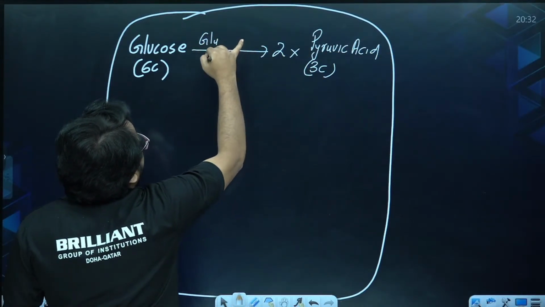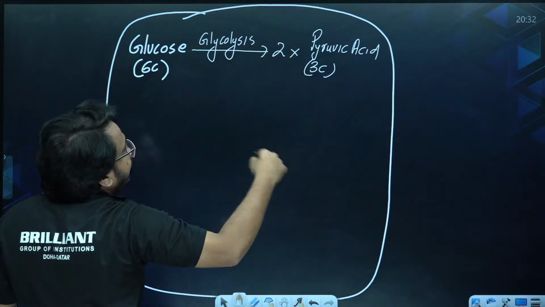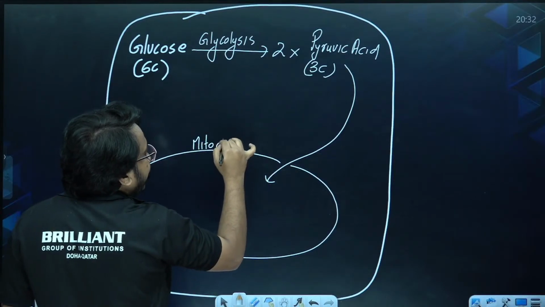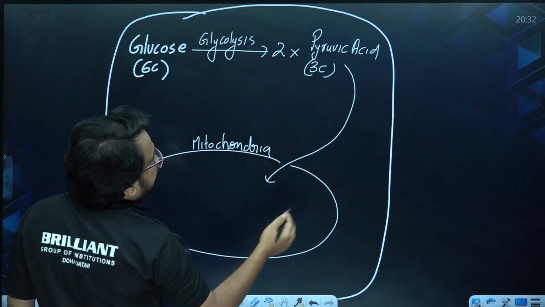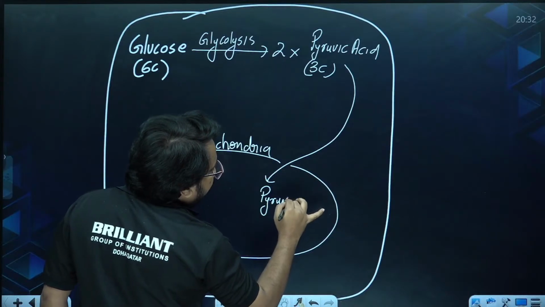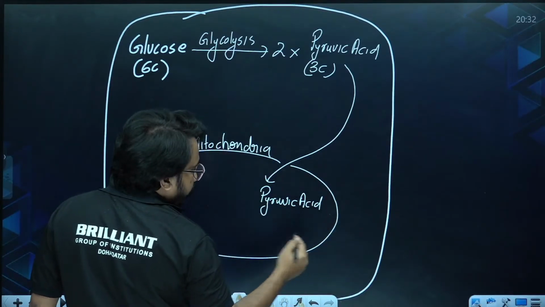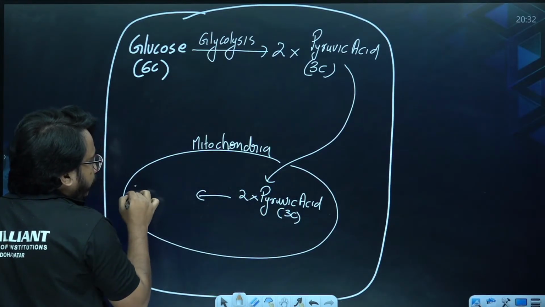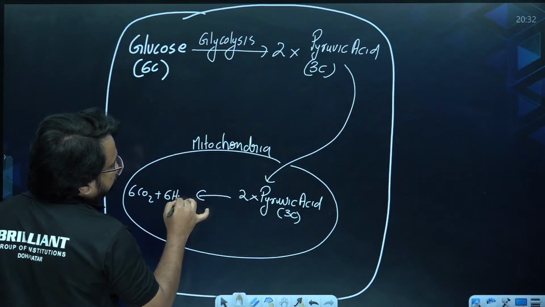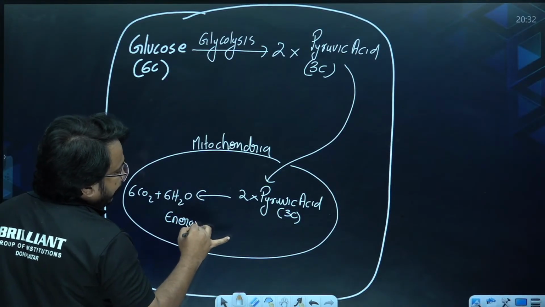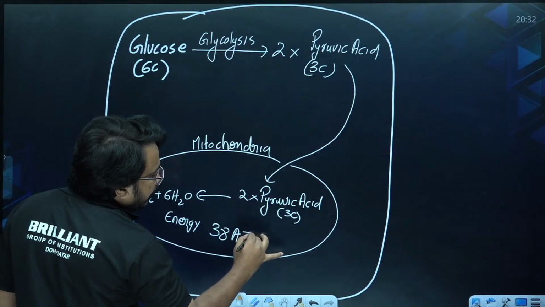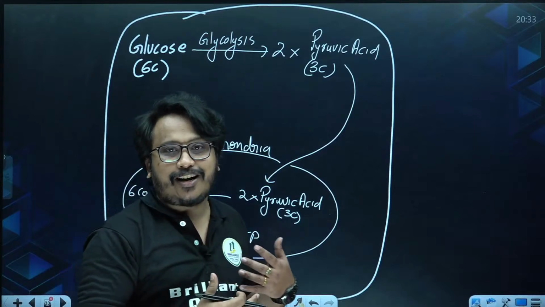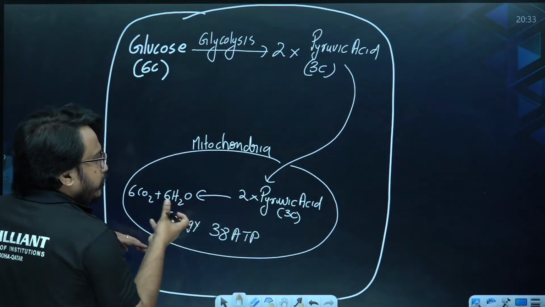And here, what is the process called? The process is called glycolysis. Then the pyruvic acid will be taken into the cell organelle, the mitochondria. In the mitochondria, this 3 carbon containing pyruvic acid will undergo oxidation. The 2 units of 3 carbon pyruvic acid will be broken down in the mitochondria to release CO2 as well as water, and it will also produce energy. In aerobic respiration, you should understand, they produce around 38 ATP molecules. All these things happen in the mitochondria. Steps involved are the Krebs cycle, link reaction, like that many things are there. So this is the basics only.